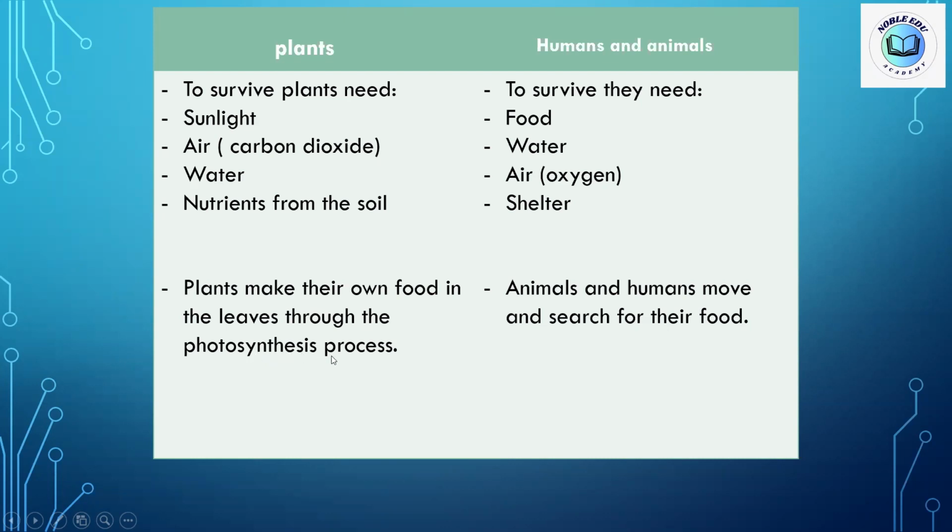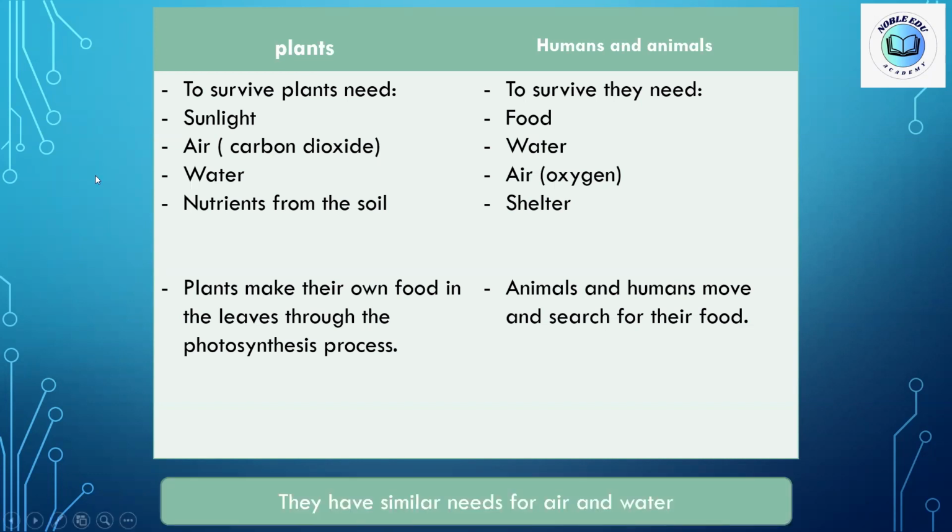Okay, but animals and humans have to move and search for their food. We can't have our food while sitting on the couch. We have to move to search for the food. Also, animals can't feed unless they move to find their food. The food can be plants, as some animals eat plants, and the food can also be other animals.